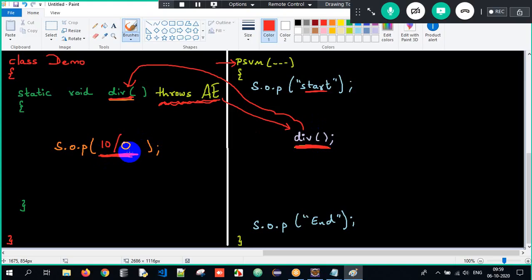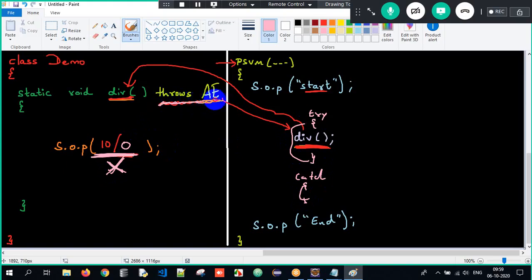So what will the caller do here? Since the exception is not handled in the method, the caller himself will surround with try and catch block. Did you all understand what is happening over here? Exception is occurring in the method and we are not handling it in that method. So that indication has to be given to the caller, which I do with the help of throws arithmetic exception.